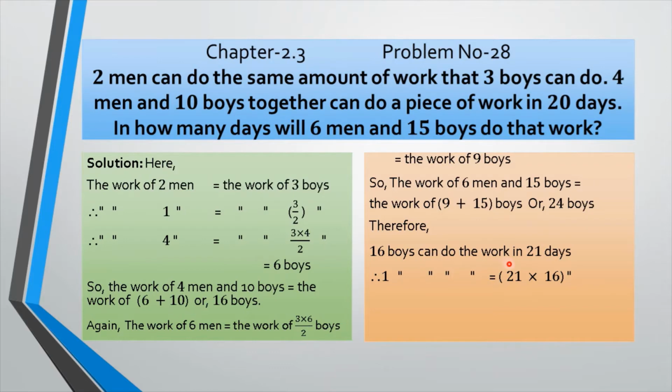That's why it is multiply, my dear, 21 multiplied by 16 days. Therefore, we get 24 boys in here. So 24 boys can do the work in 21 multiplied by 16 divided by 24 days. And if we reduce, my dear, we get 14 days, which is the desired answer.